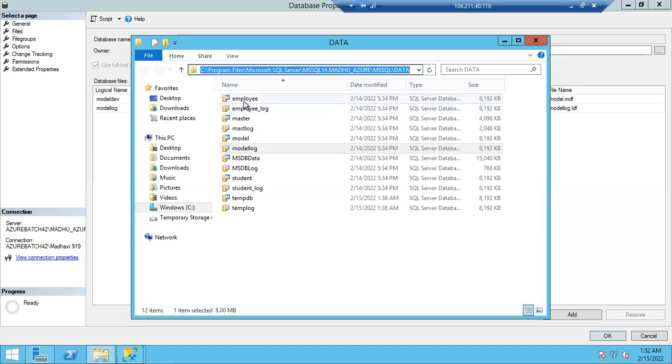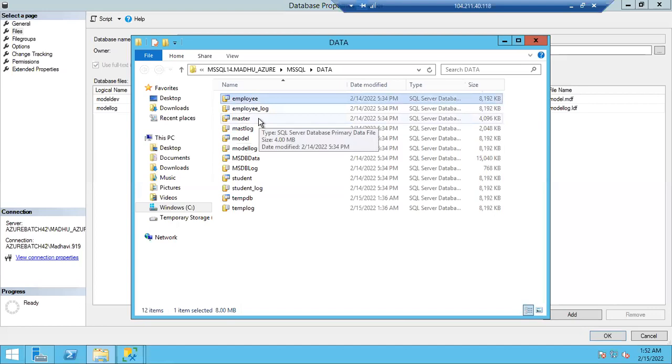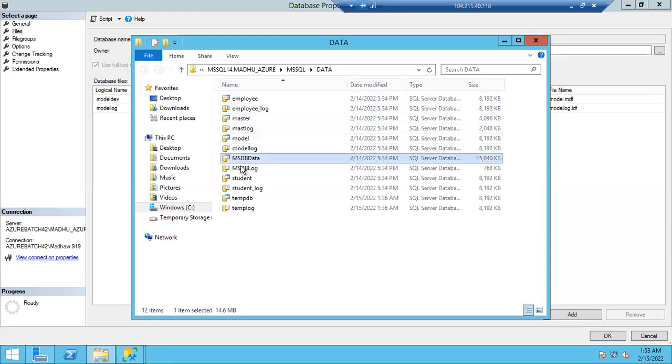For example, the employee database, okay, the actual location is this one. But somehow someone moved these physical files from this location to some other location. Once SQL Server is started, it will detect, okay, the employee actual location is this one, right? It will check whether the employee database data files are there in this location or not, guys. If they are not there, then it won't bring the employee database online. In the same way, it will check other system databases also, whether these system databases are there physically at their respective locations or not.